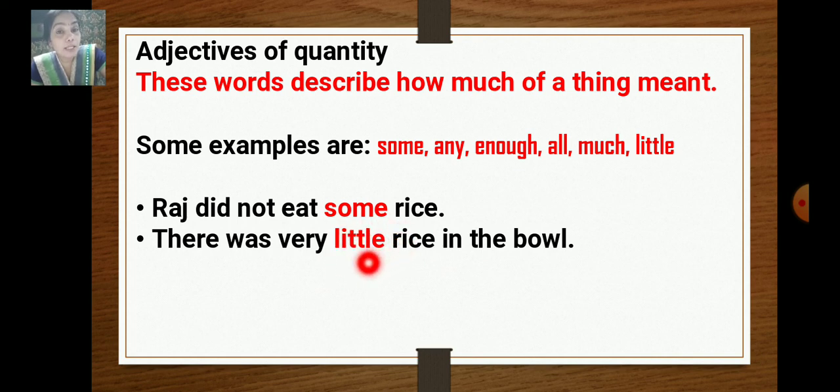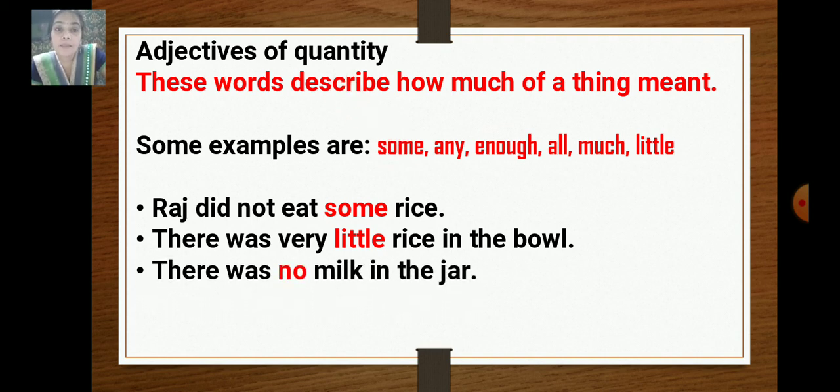If you get the answer for how much, then it is an adjective of quantity. There was no milk in the jar. So how much milk was there in the jar? No milk. So the word no is also an adjective of quantity.